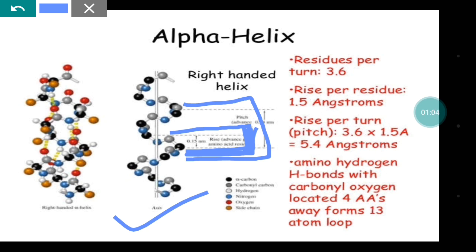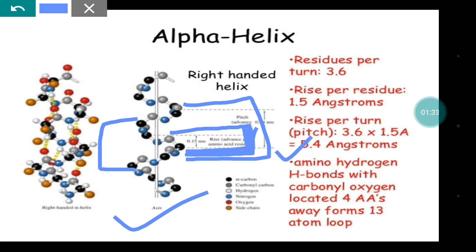Means the distance between the adjacent amino acids is 1.5 angstrom. So what will be the distance of the rise per turn? That is one pitch. The size of one pitch will be the residues per turn into the rise per residue. So it is 5.4 angstrom.